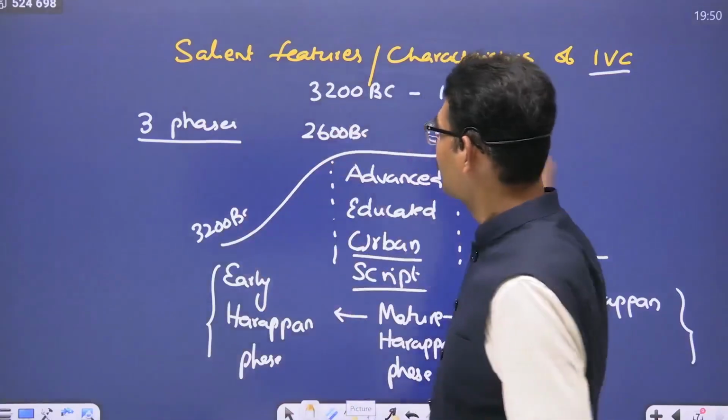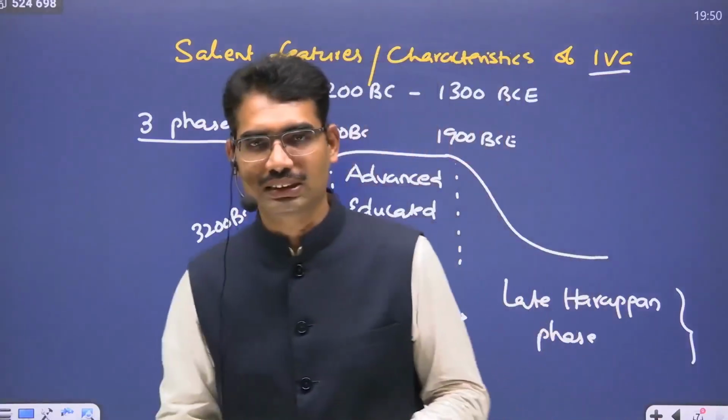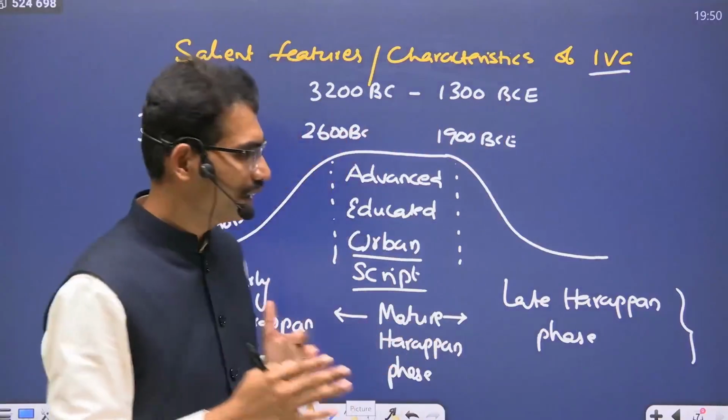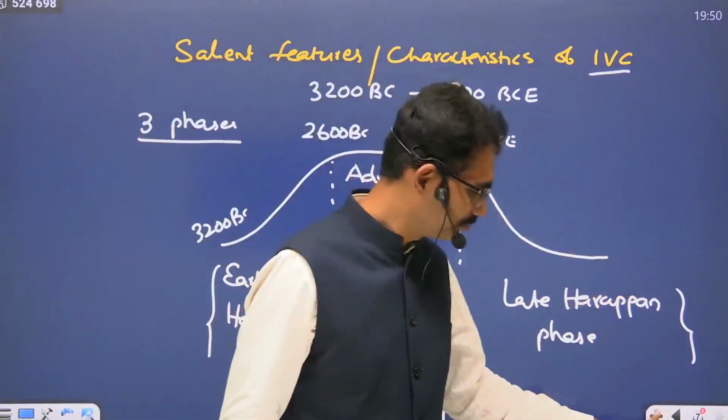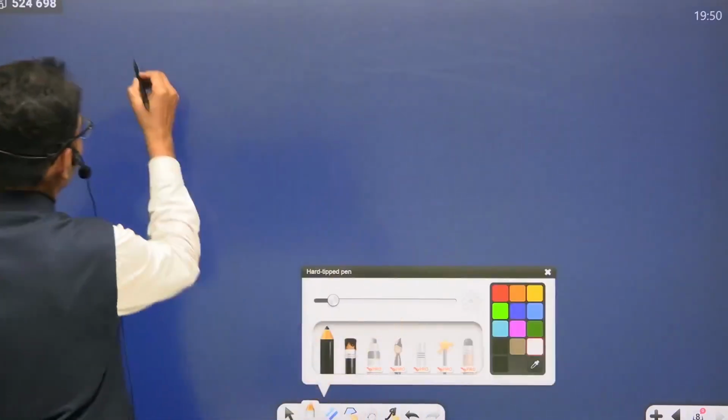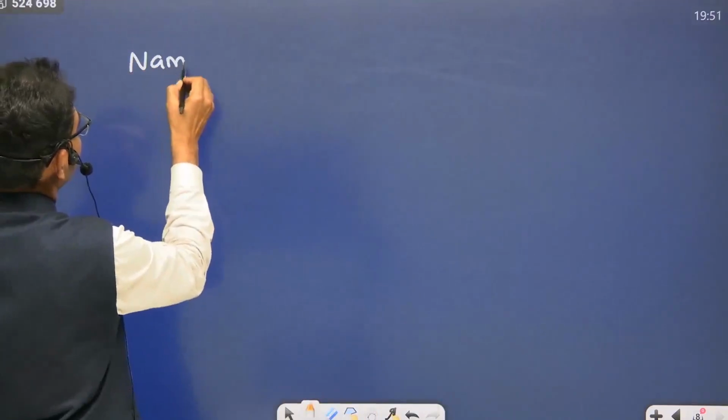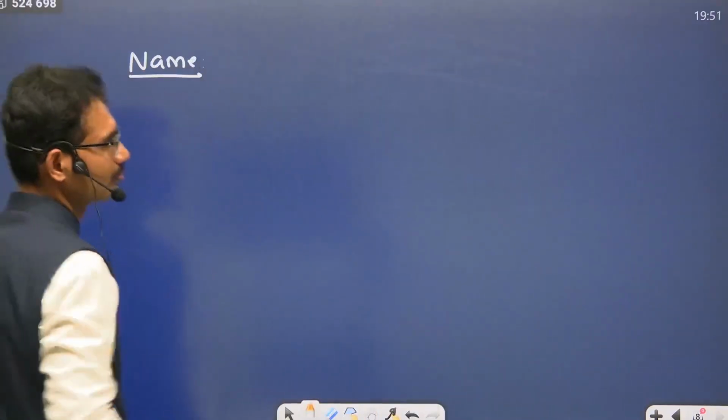Features. Salient features, one by one. Let us understand very systematically. This is three phase. Next one. Name of the civilization. When it comes to contemporary civilizations, in the Nile Valley also one civilization emerged, that is the Egyptian civilization.